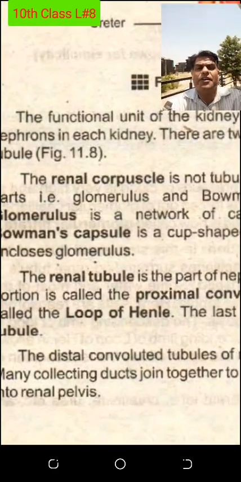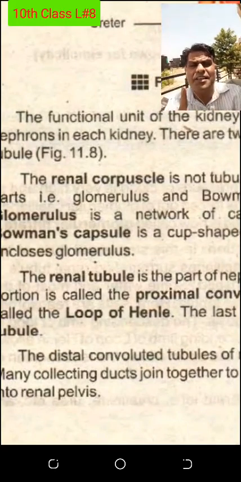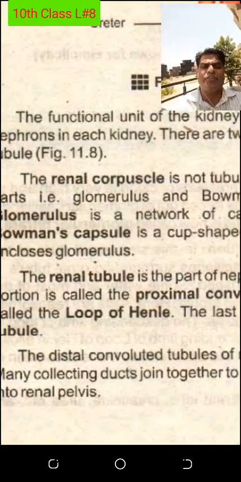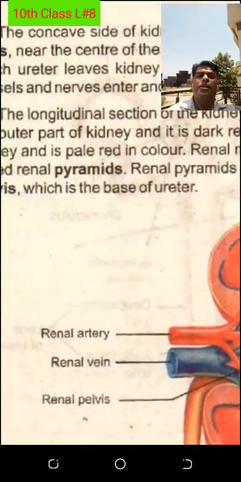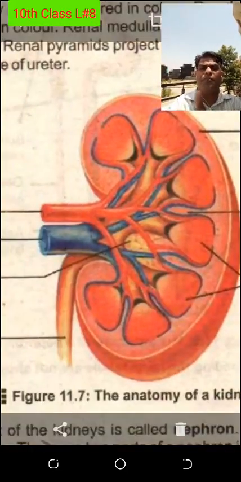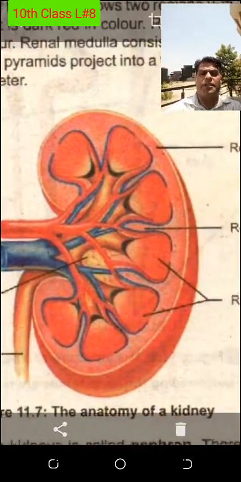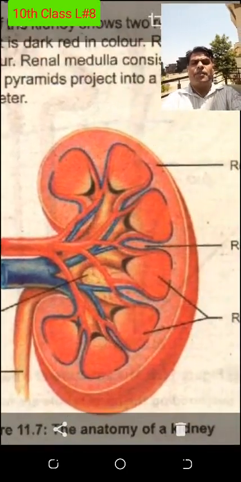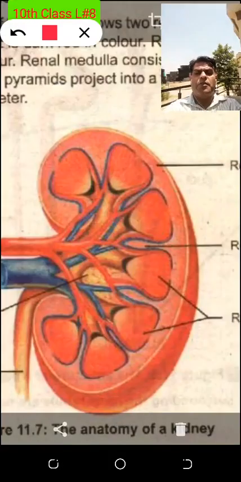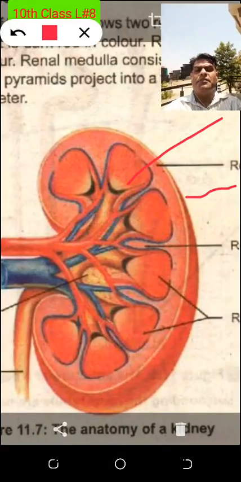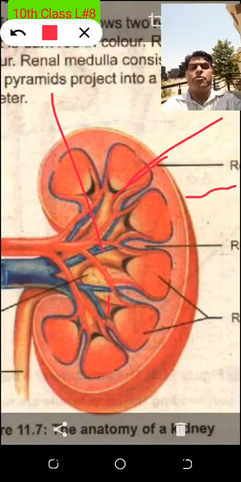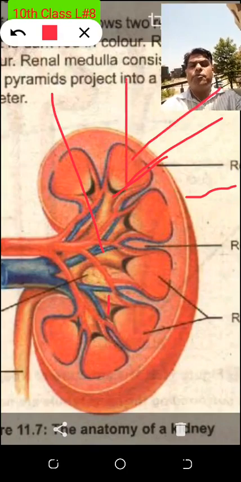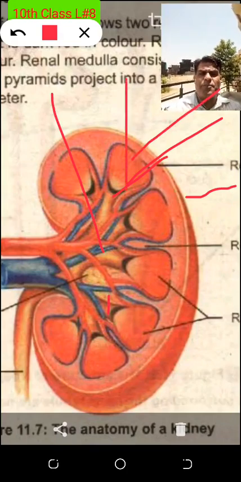No, I am not telling you these names because these are the parts of the nephron. Our next lecture will be based upon the renal corpuscle, the Bowman's capsule and the loop of Henle, which are parts of the nephron. In today's lecture, you will understand the pathway of nitrogenous waste components. Once again: cortex, medulla, renal pelvis, cortical nephron, medullary nephron. The structure of the nephron you will study in upcoming lectures. All these terms you will study in next lectures.